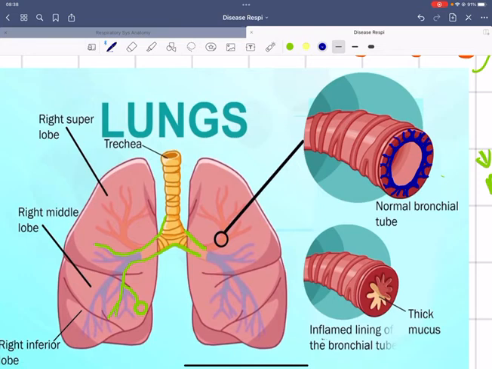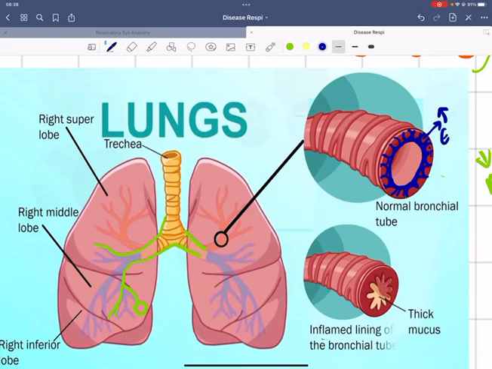So they secrete the mucus, and they are also ciliated. However, because of different reasons, it may be smoking, chemical irritants, or acute bronchitis being repeated time and again, it can cause chronic bronchitis to develop. And whenever there is chronic bronchitis, the number of mucus glands increases.